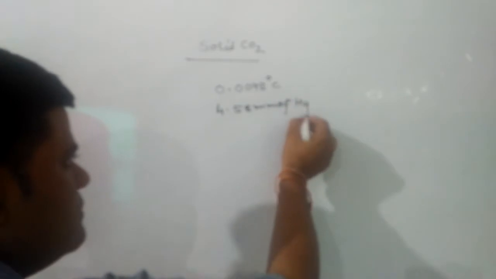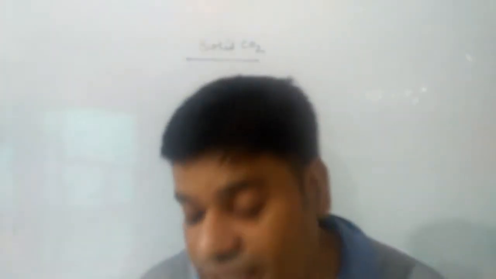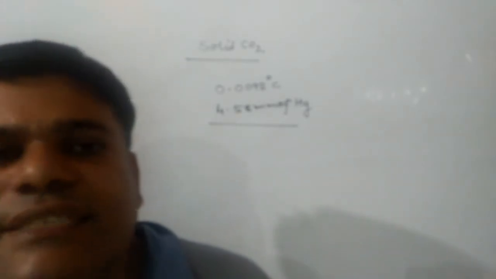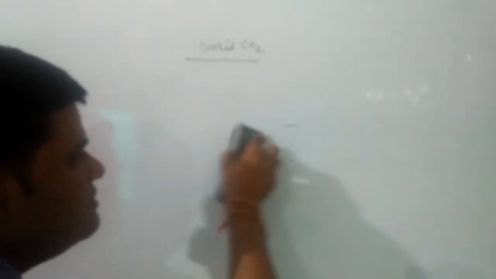Now we have to discuss the main topic in this chapter, that is the solid state. Solid state is that state of matter which has definite mass, definite volume, and definite shape. In solid state, the interparticle distances are smallest, the intermolecular forces are strongest, and they are rigid or non-compressible in nature. They generally cannot diffuse, and their particles show only vibratory motion, not rotatory and translatory motion.